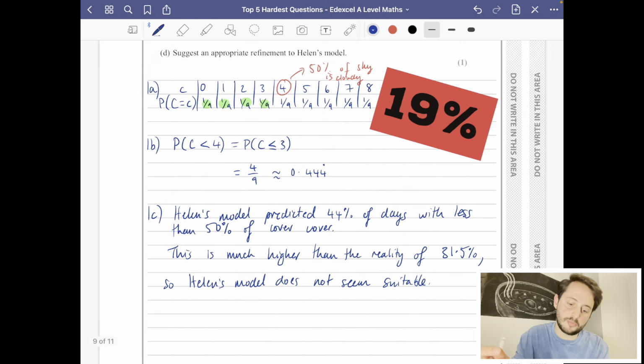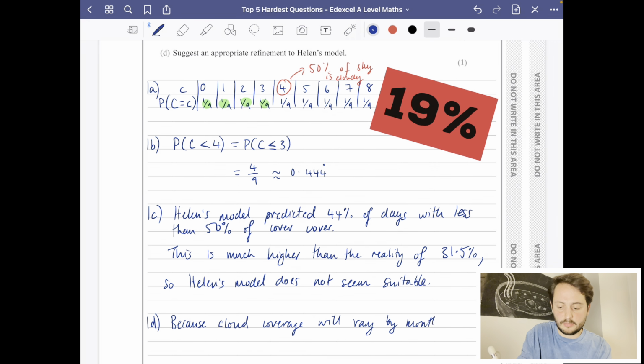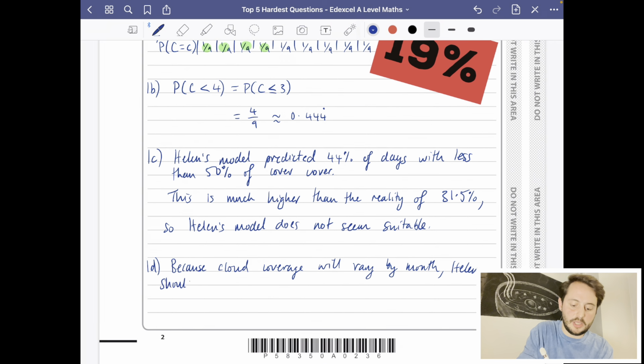Last thing, it says suggest an appropriate refinement to Helen's model. We could say something like, because cloud coverage will vary by month, Helen should not use a uniform distribution, and instead vary the probabilities.